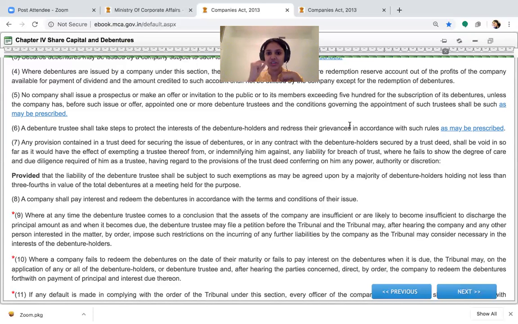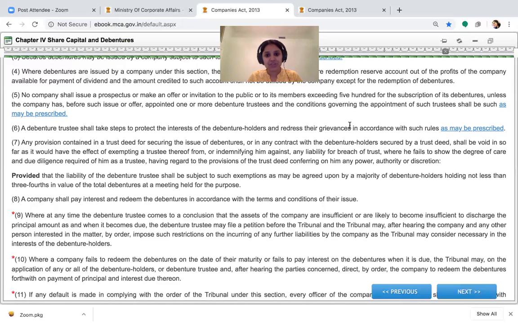As per the instructions and the promises made by the debenture issuing company to the beneficiary, the debenture trustee will execute it for the welfare of the beneficiary. When I am issuing a debenture, all of them are secured in nature. I have an underlying security or an asset of the company earmarked against the debenture. The debenture trustee will ensure that the asset is utilized only in case of failure of redemption of that debenture, in favor of the debenture holders.